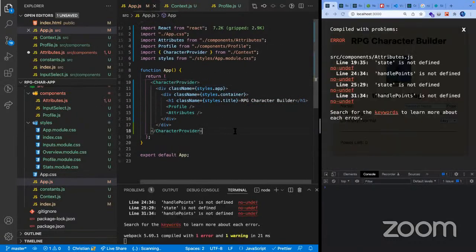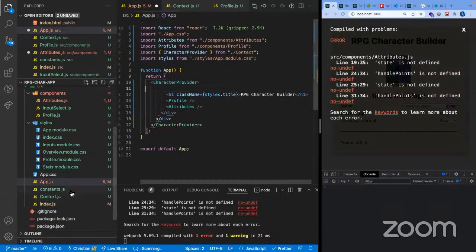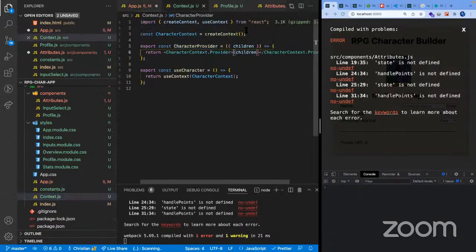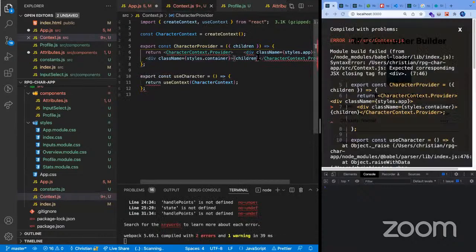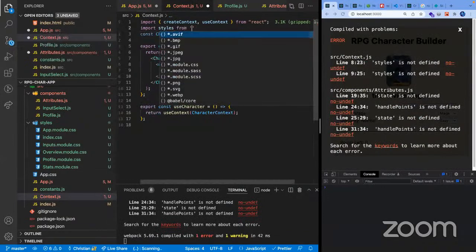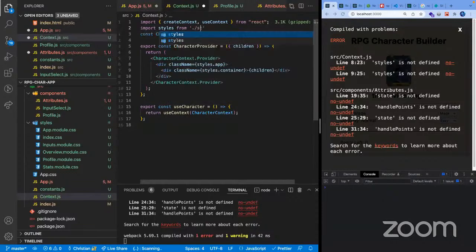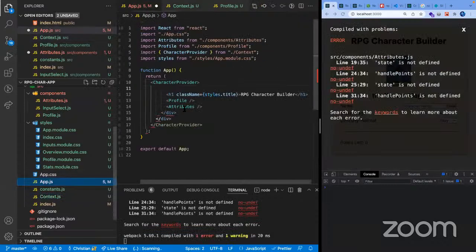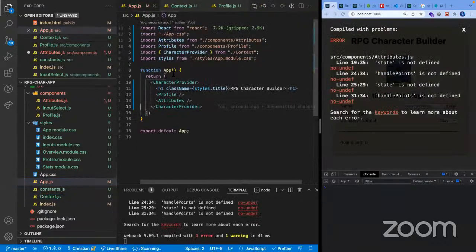And import that, okay. And then I'm also gonna move some stuff around. I'm gonna move this container, these two divs inside our context right here. Div and another div. And then the styling, of course. Styles. App modules. Okay. And then we're gonna fix some stuff here.